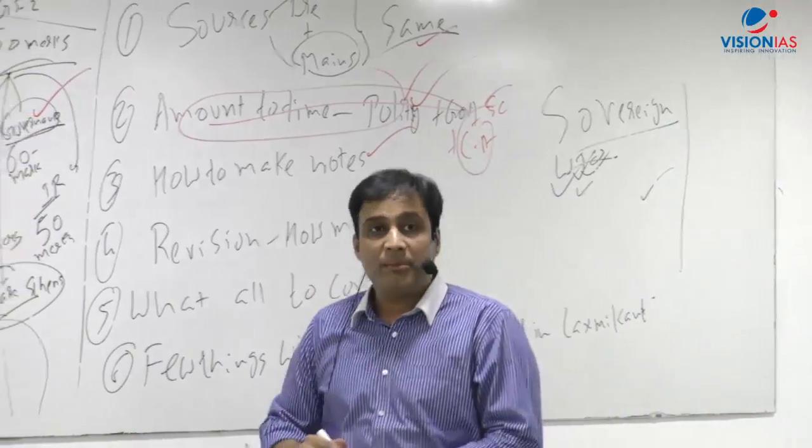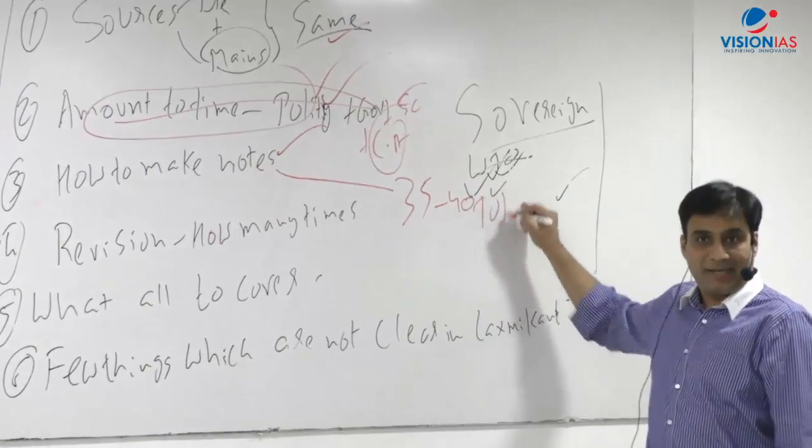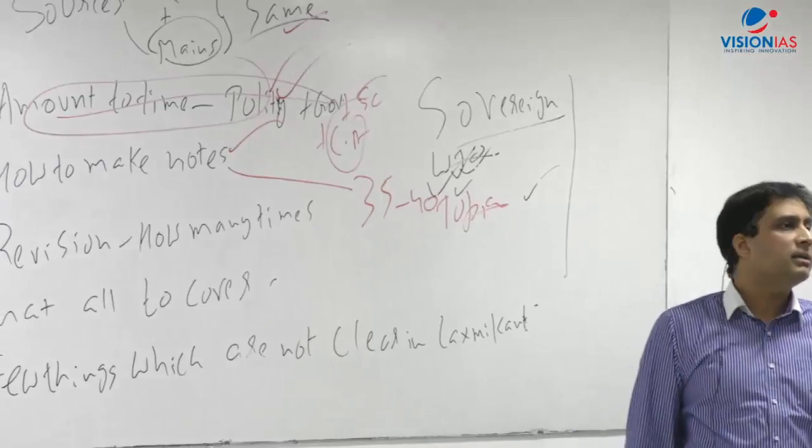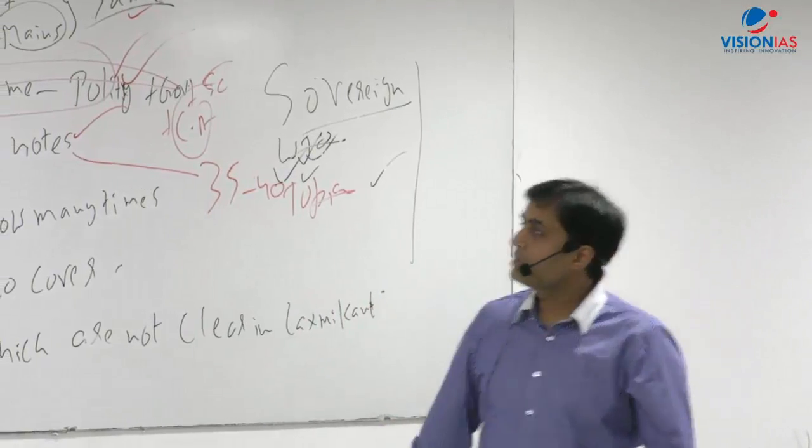And this way, before your mains, you should be ready with about 35 to 40 topics on polity and governance. That's it. And that's not a very big deal also, let me tell you. Making 2 pages is not a big thing.